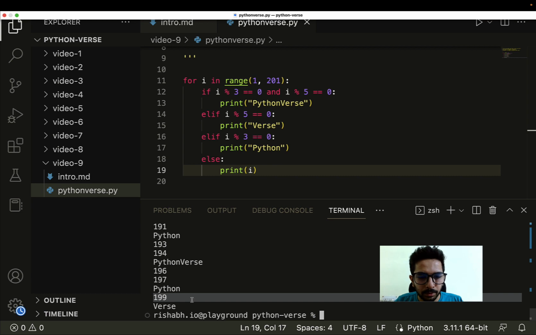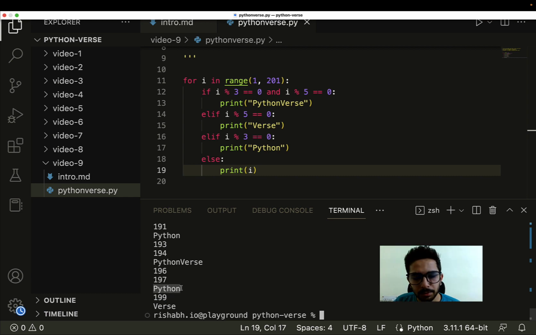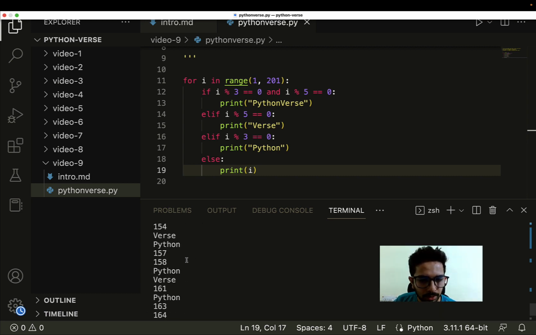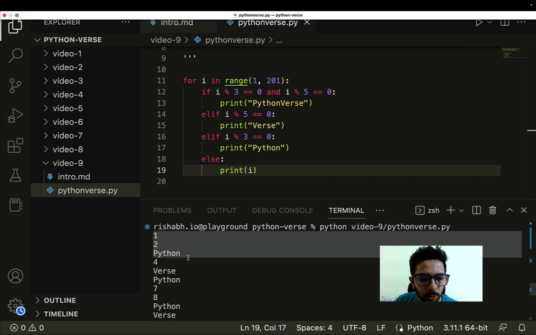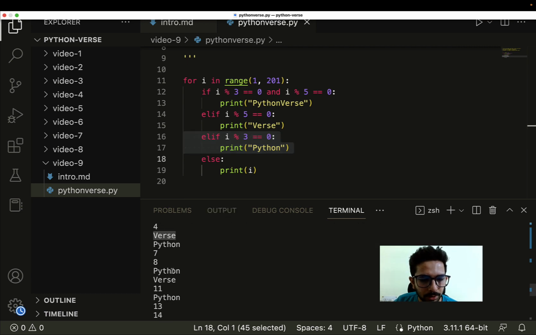Now there is something very interesting. For 200, verse is printed because it is divisible by 5, which is correct. 199, 198 is Python because it is divisible by 3, and similarly for 195 because it is divisible by both. That's why we are seeing Python verse. Now let's start from the beginning as well and check the output once again. Okay, so 1, 2 and Python because of this, right? Then 4, then 5 verse is fine, 6 Python is fine, 9, 10, okay, 11, 12, 13, 14, and for 15 now we can see Python verse.